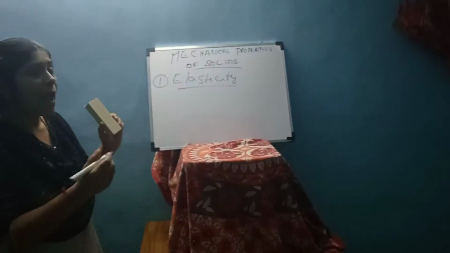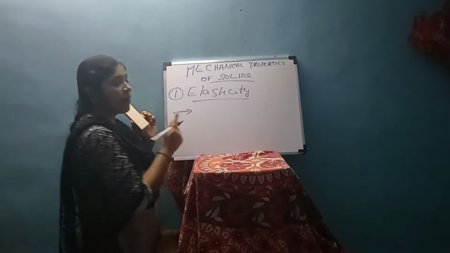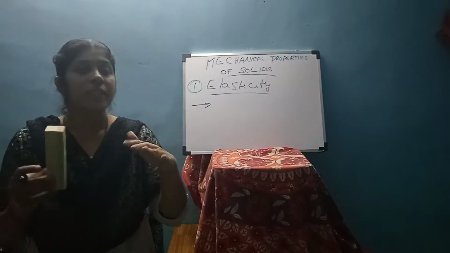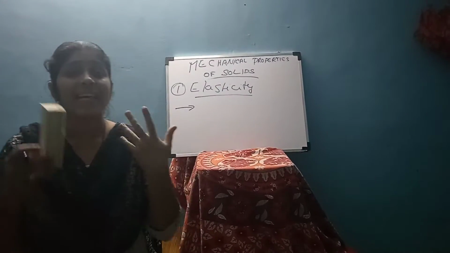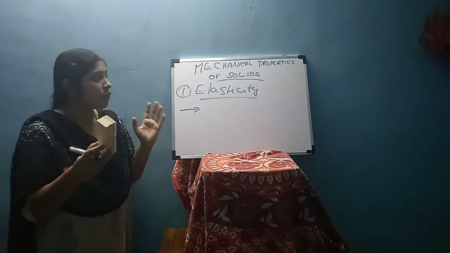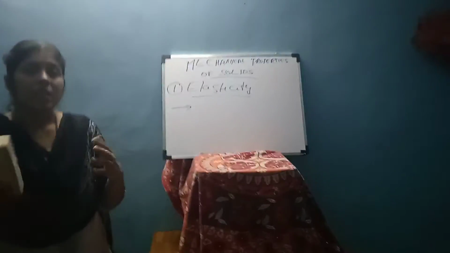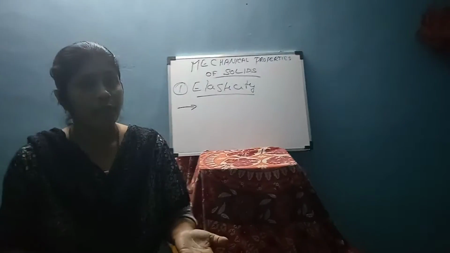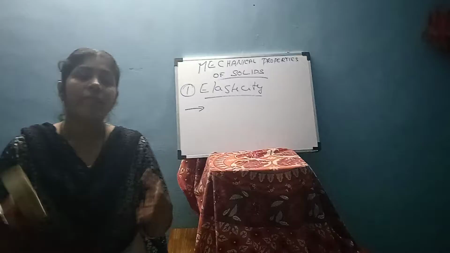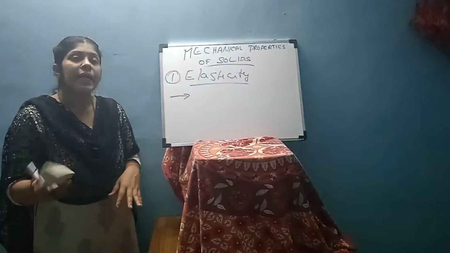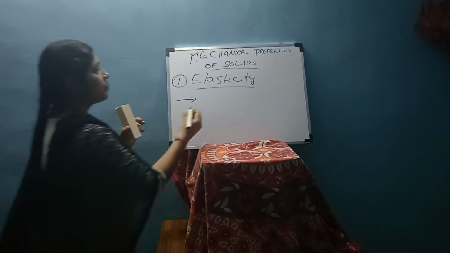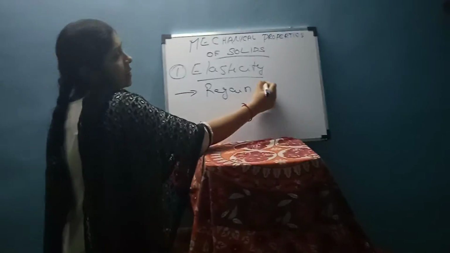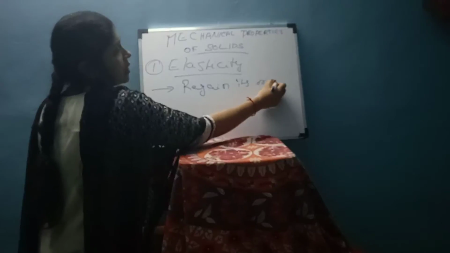So when we apply some force, the shape or size of the solid changes, and when we remove that force, it regains its original shape.